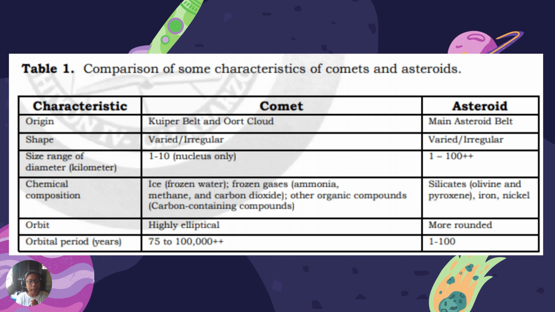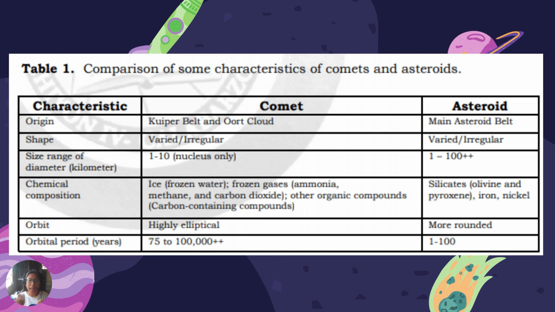And then, orbital periods. When we say orbital period, it is the number of hours or days or years in which that comet or asteroid revolves around another astronomical object. Let's say, for example, around the sun, okay, or around another planet. So, the orbital period of a comet is about 75 to 100,000 plus years.